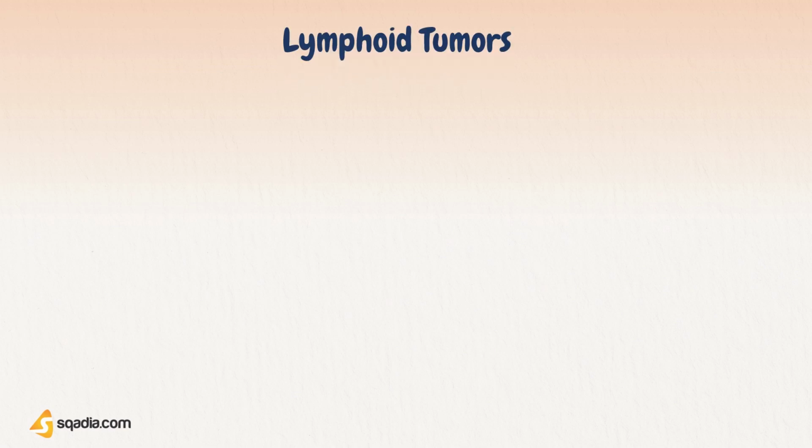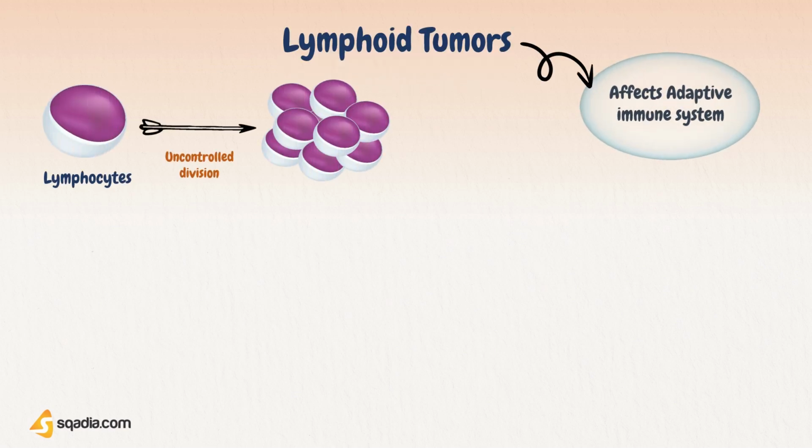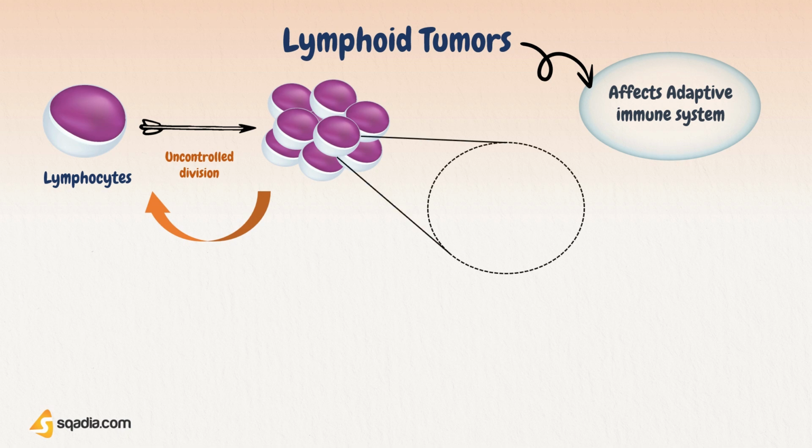Let's see what are lymphoid tumors. The uncontrolled division of lymphocytes leads to the condition called lymphoid tumors. These are the malignancies that affect the adaptive immune system. As lymphocytes are the main components of the adaptive immune system, they originate from a single lymphocyte or plasma cell.